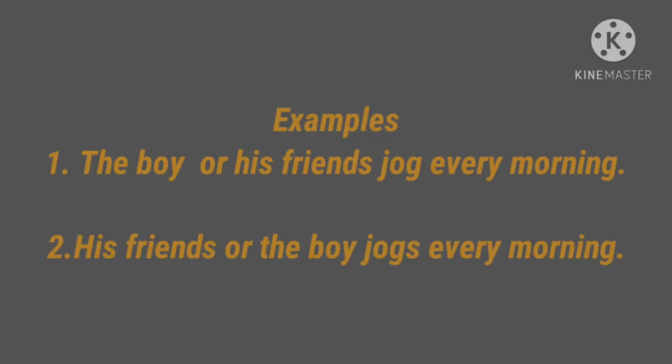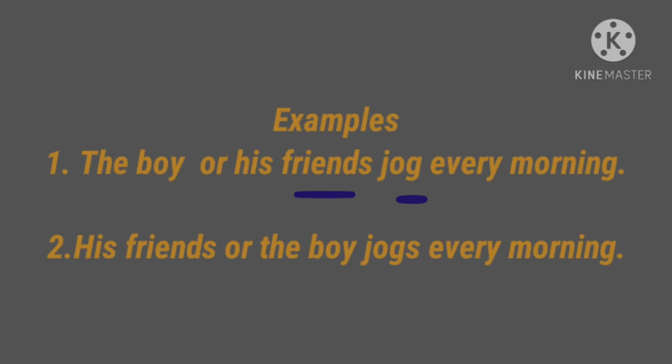But the verb is in plural form. How? Because the verb agrees with the subject that is closest to it. Which subject is closest to the verb? The plural subject, his friends. So we use a plural verb.